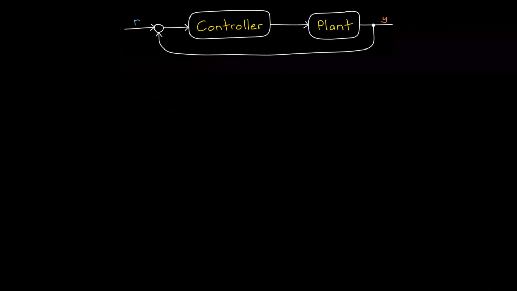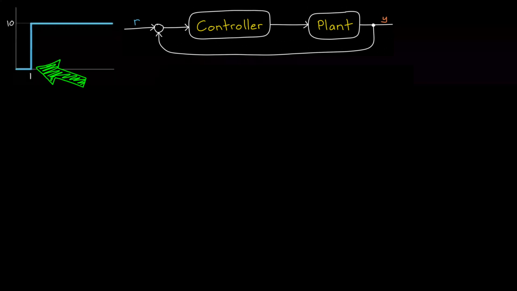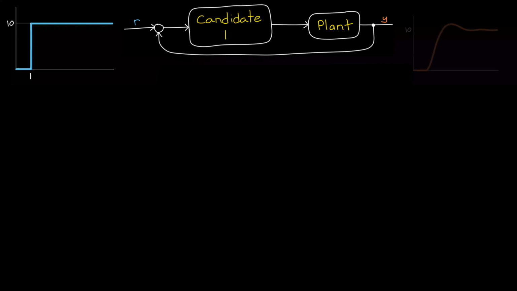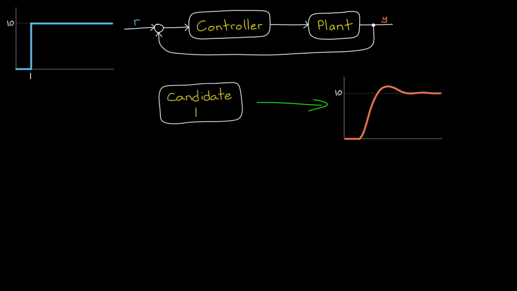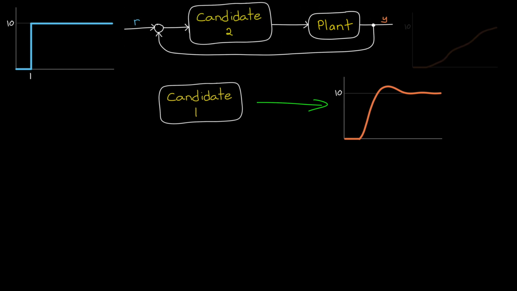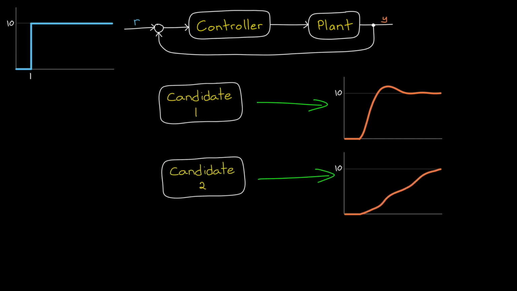For example, imagine a control system that is trying to track a reference signal. We'll say that we want the system state to step up to 10 at time 1 second. And we have two candidate controllers. The first produces a step response that looks like this. And the second produces this different step response. Which of these two controllers is better or more optimal? To answer this question, we need a cost function.